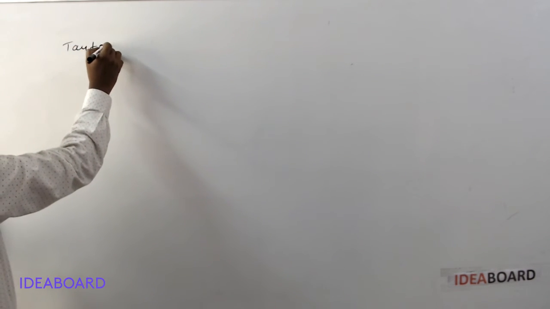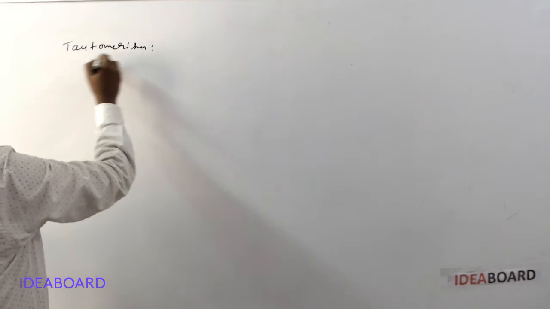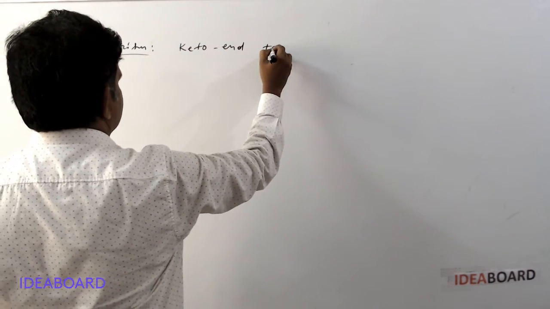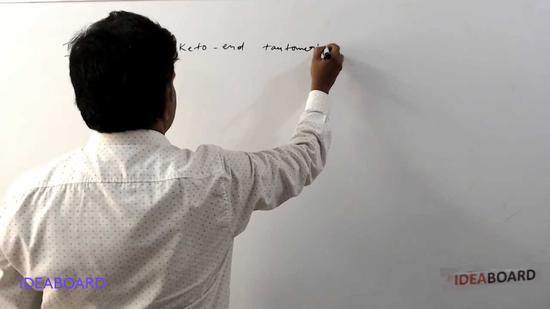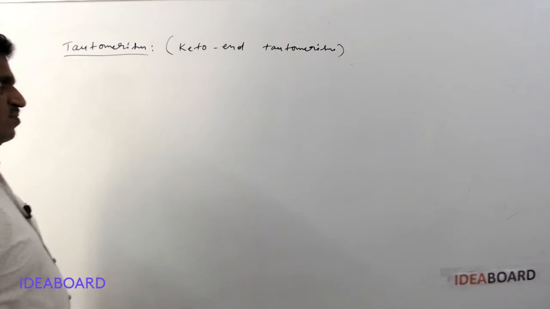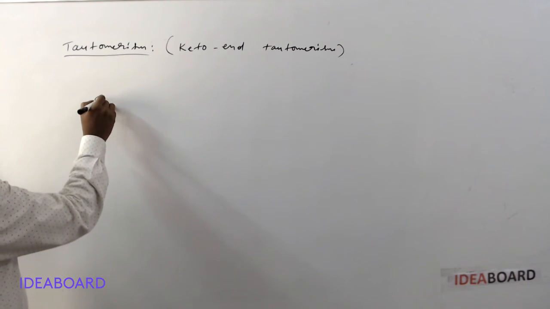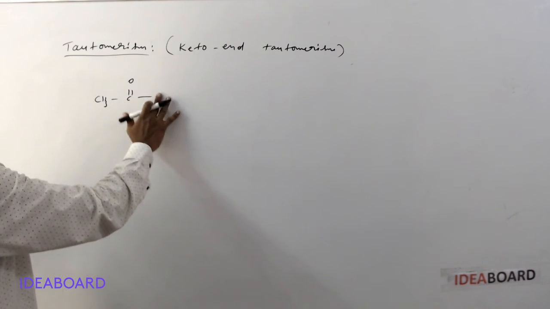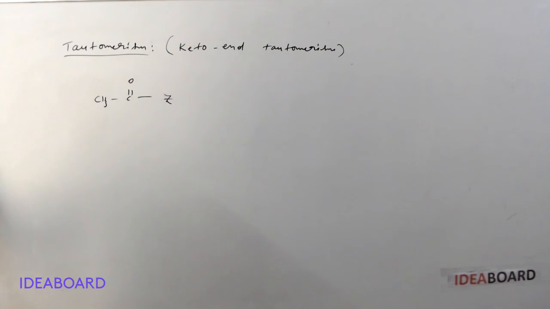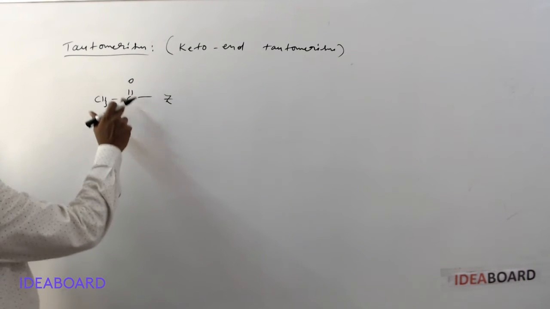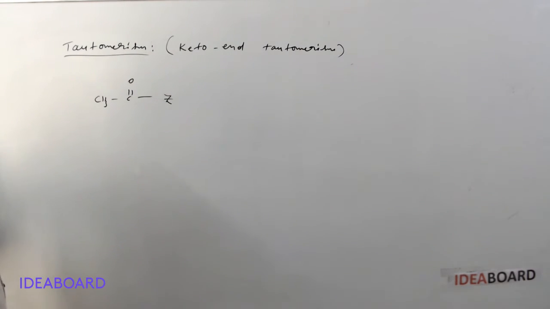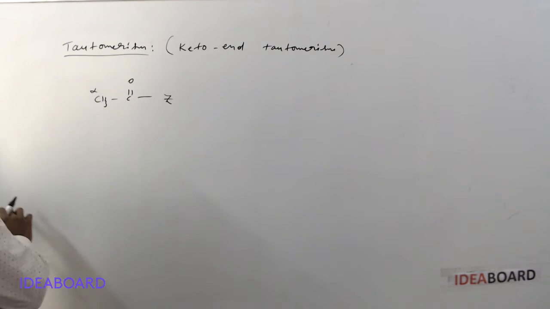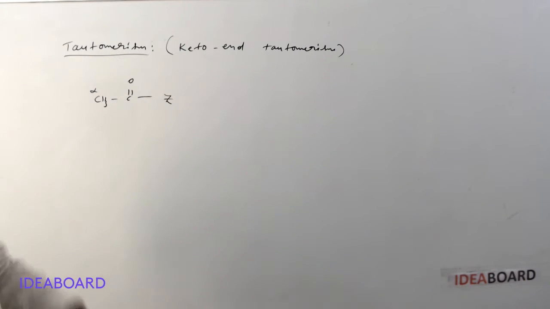Next one, tautomerism. This is also called keto-enol tautomerism. Mainly, we have keto-enol tautomerism. What type of compound shows tautomerism? Here, whatever the group present, Z. Here, this is CO. The carbon adjacent to this is called the alpha carbon. And if this alpha carbon has at least one hydrogen atom, then only they show tautomerism.